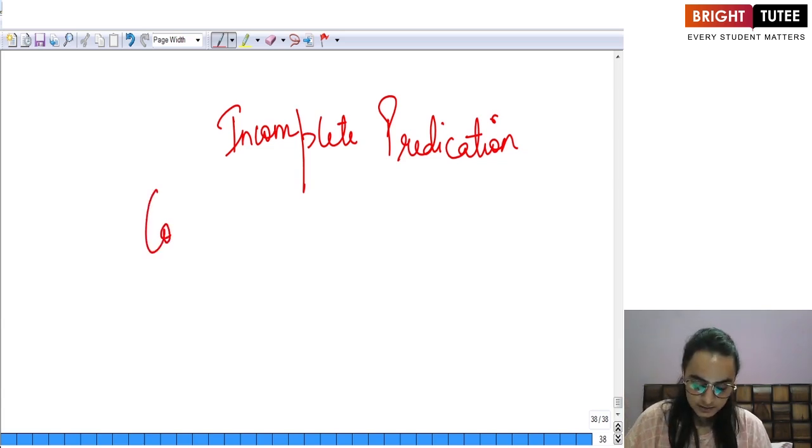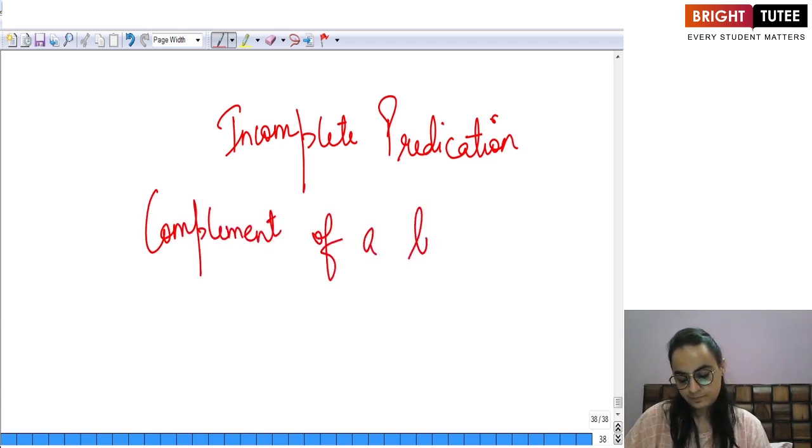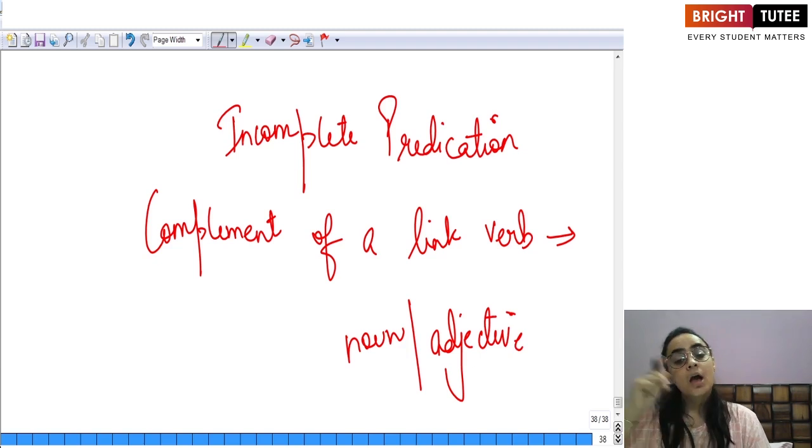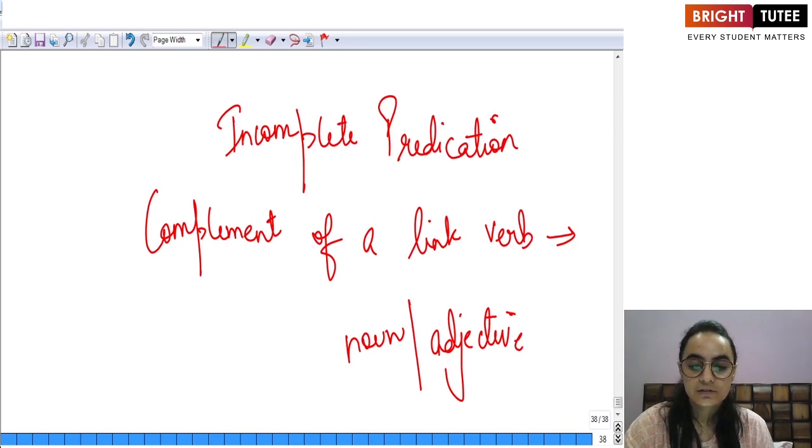In most cases, the complement of a link verb is either a noun or an adjective. So I am either going to use a noun or an adjective in maximum cases along with a link verb. And these nouns and adjectives which are used along with a link verb are known as the complement of a verb. Now let us look at the examples given in your book.